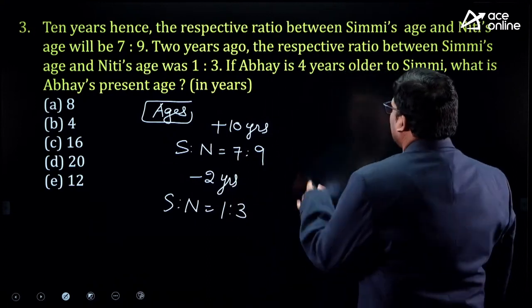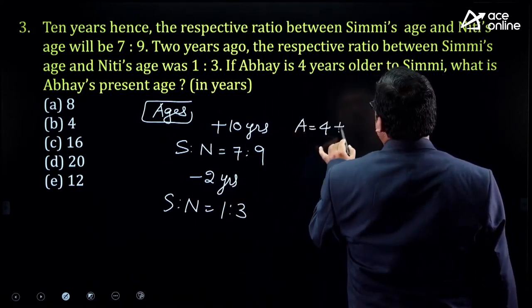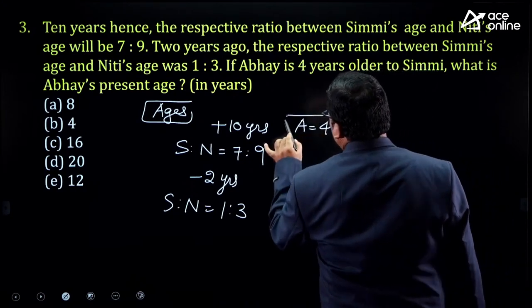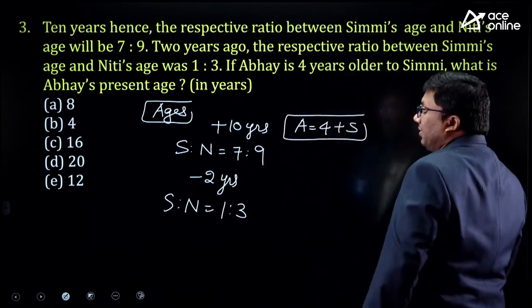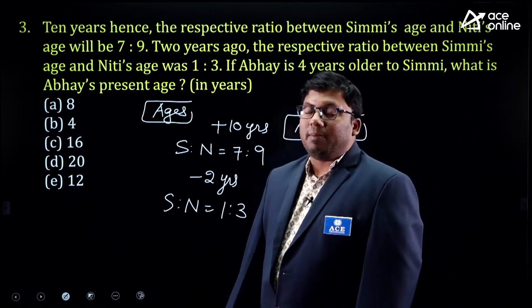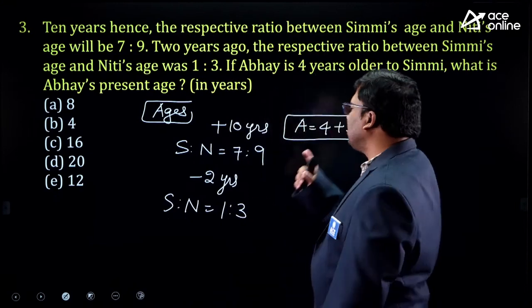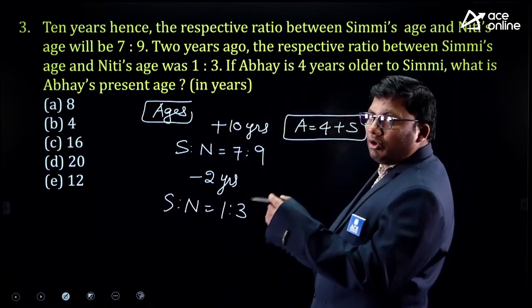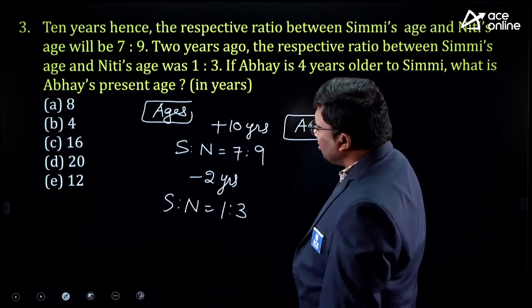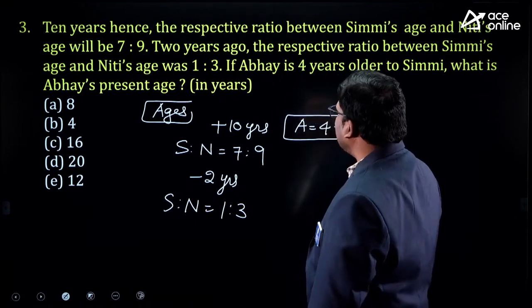If Abhay is 4 years elder to Simmi, that means if Simmi's age is 12, Abhay's age will be 12 plus 4, 16. If Simmi's age is 5, Abhay's age will be 5 plus 4, 9. So whatever Simmi's age is, add 4 to it to get Abhay's age. What is Abhay's present age?